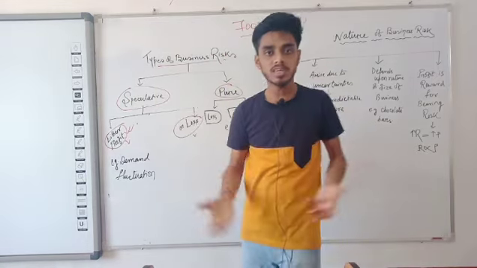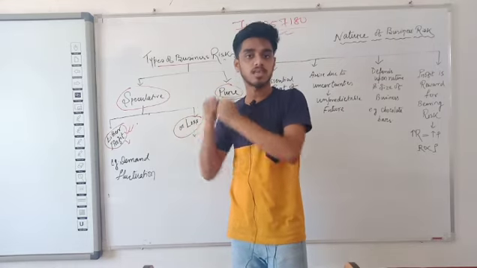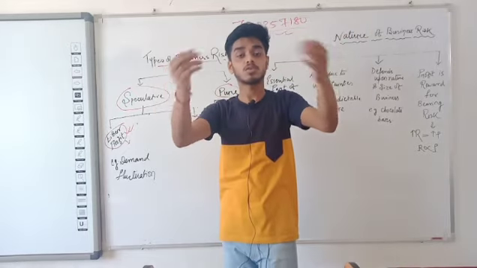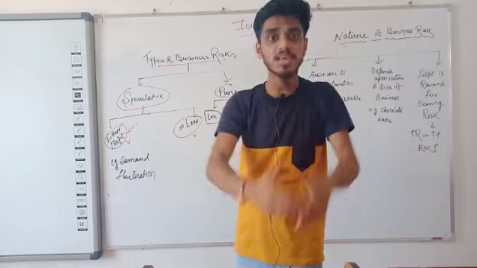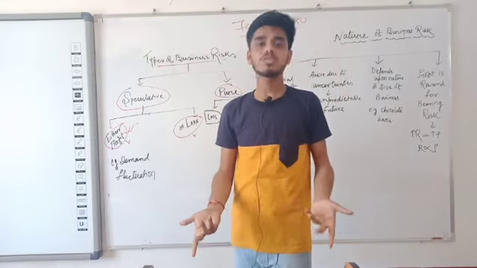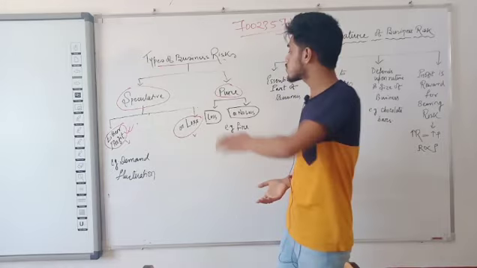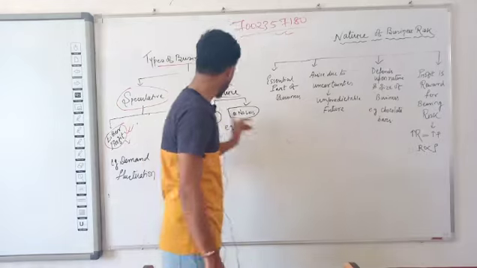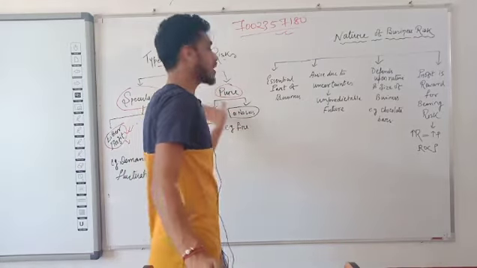If you have a short circuit in your business and the business is not totally damaged because the fire brigade is able to control the fire, is anyone giving you profit or money? No, this will not be the situation. At that point of time, you are also not getting profit. That's why in pure risks there is no concept of profit, there is only the concept of loss or no loss situation. Clear? So this is all about the types of business risks.